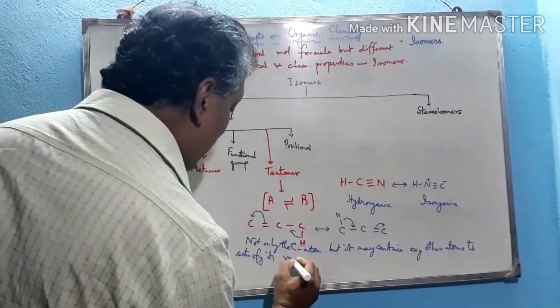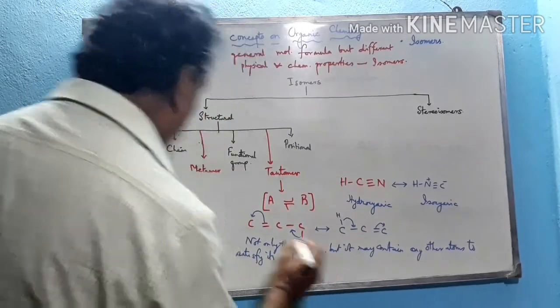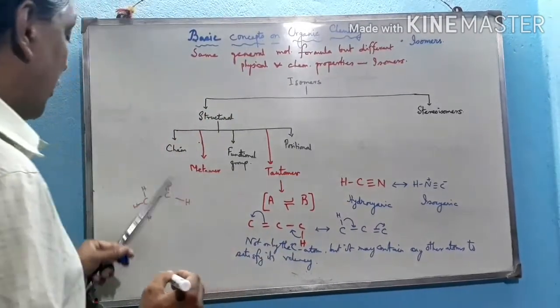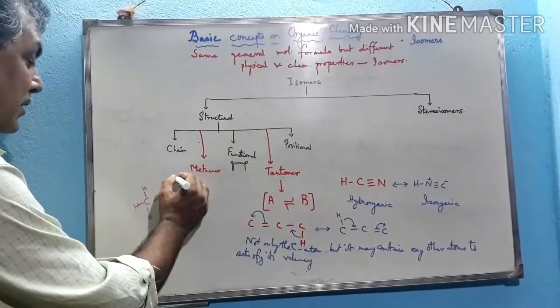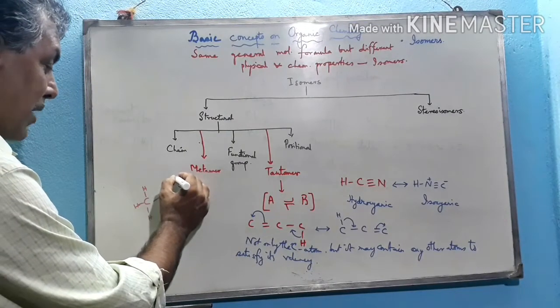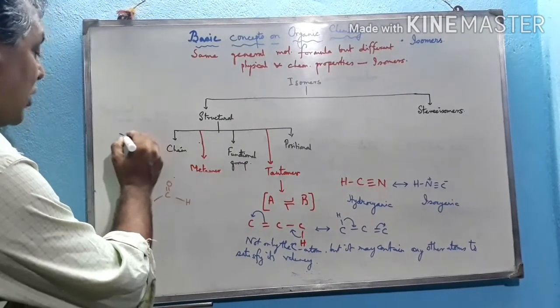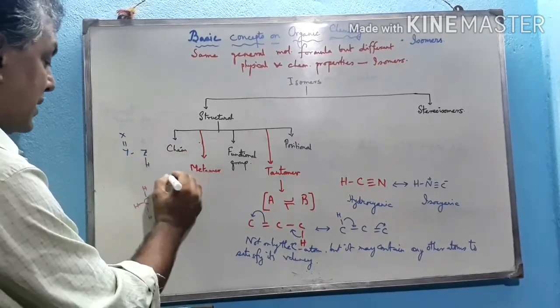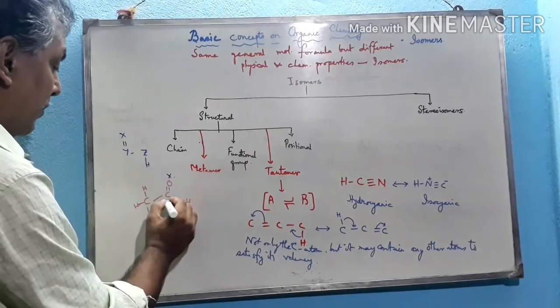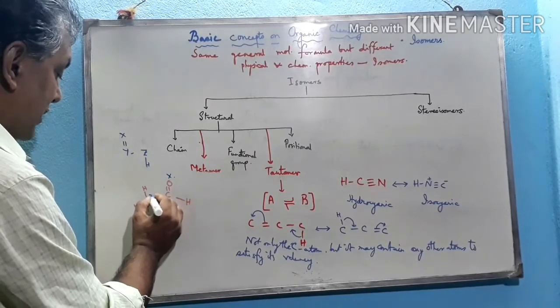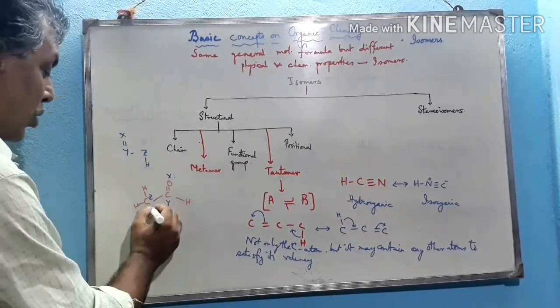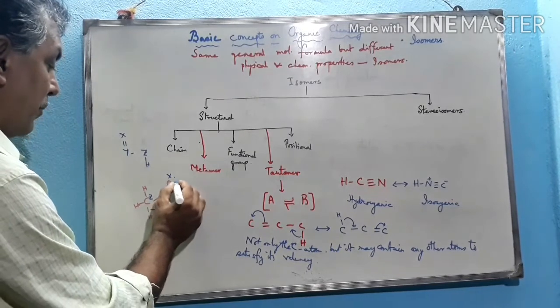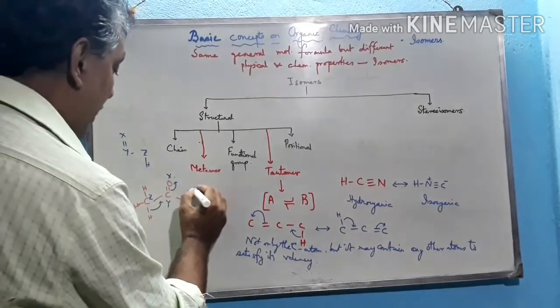Here the other atom is oxygen, CH3 C double bond OH. See, this is the first carbon. Let us assume that the structure is X double bond Y, single bond Z, single bond H. So this is X double bond Y, single bond Z, single bond hydrogen. So it can be tautomerized to form such a structure like this,